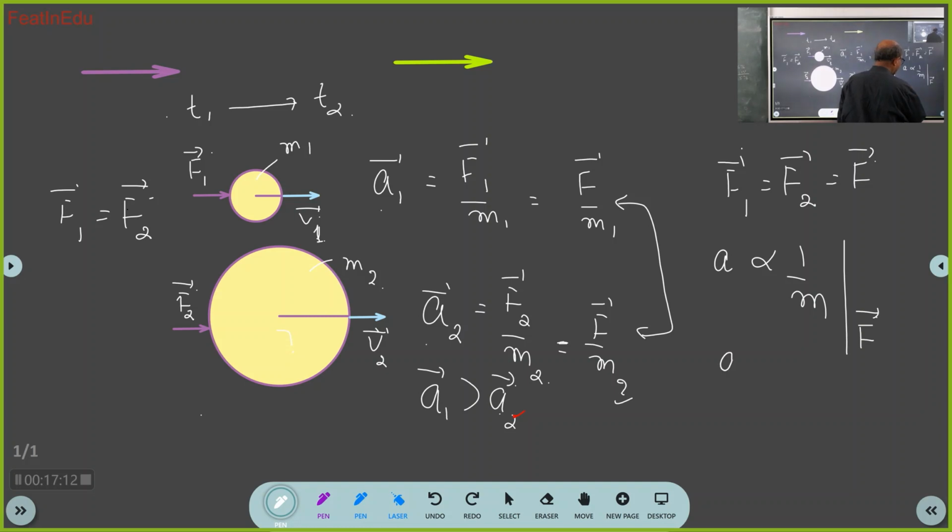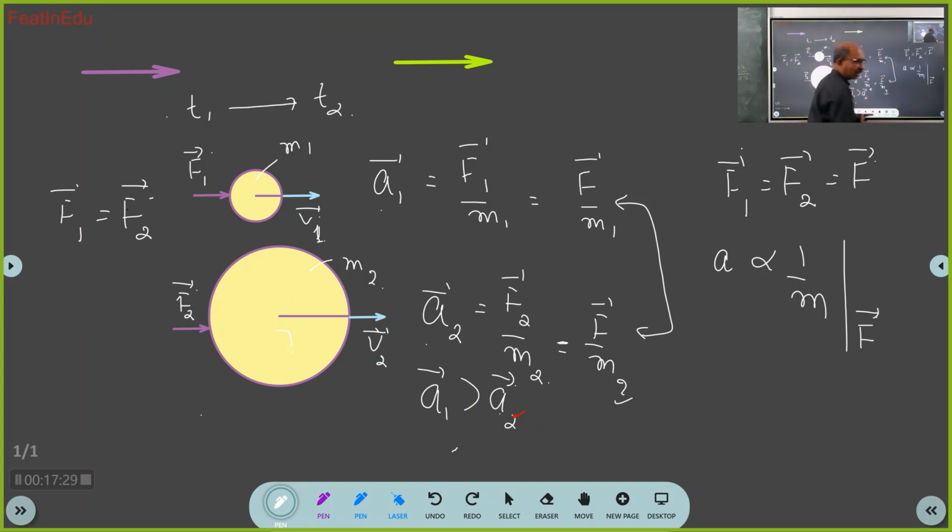See now. A is directly proportional to M. What does that mean? If mass increases, acceleration increases. But is it happening here like that? No, sir. It is happening the opposite. Yes, sir. More mass, less acceleration. Less mass, more acceleration. Got it now?